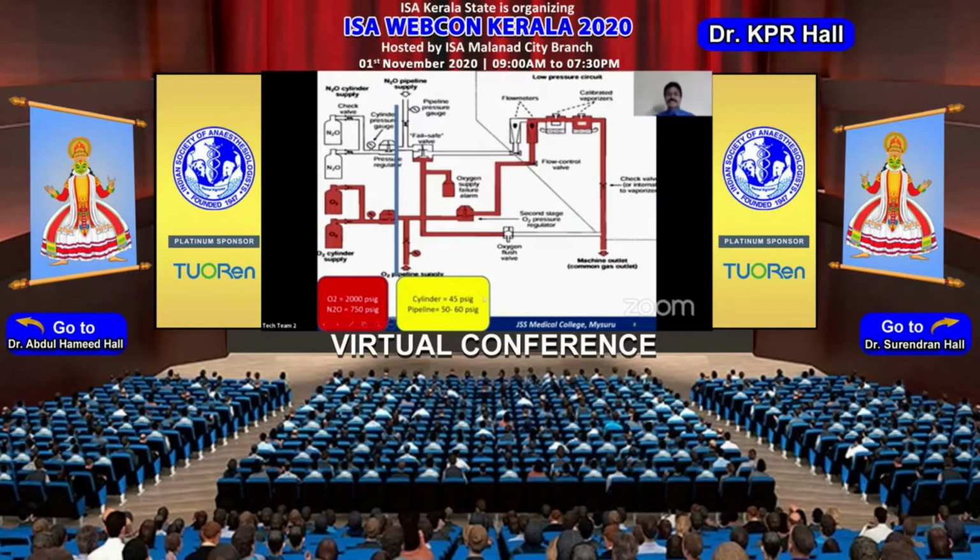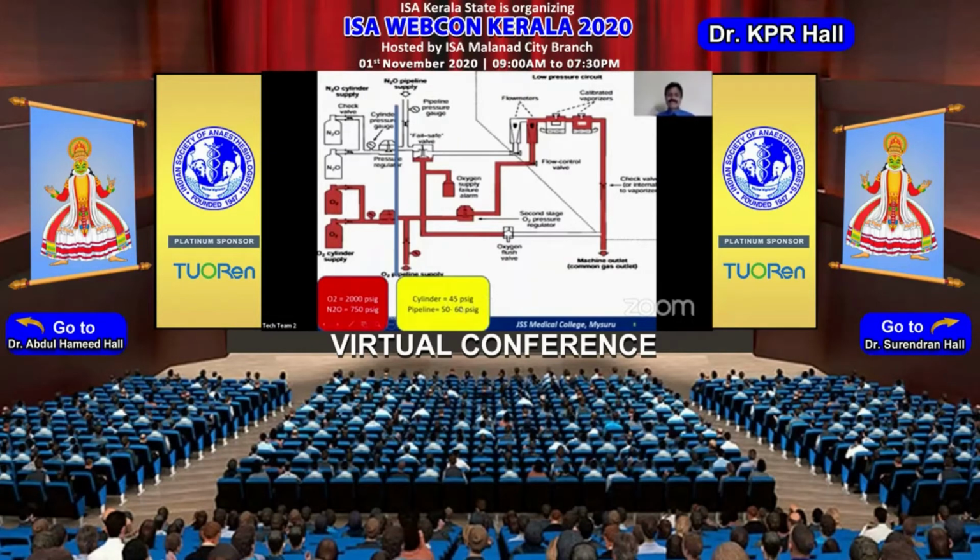Now, what is the advantage here? Suppose I open the cylinders also and connect the machine to the pipeline, so both are open. The machine will preferentially use the pipeline gases, because a large quantity of gas is available there, whereas cylinder gases are restricted to a small quantity.